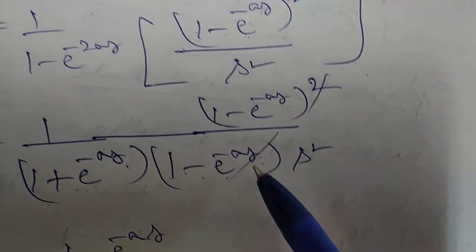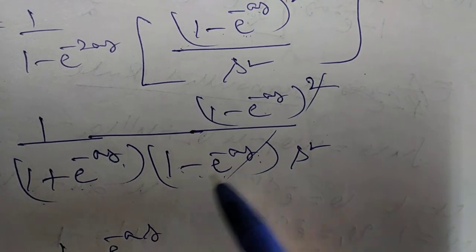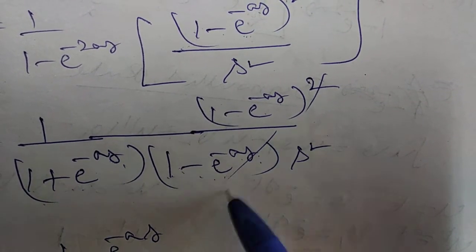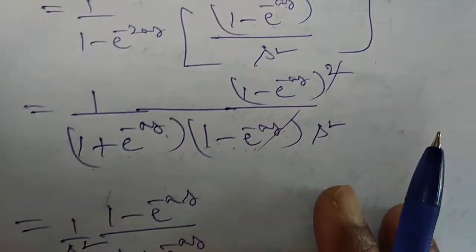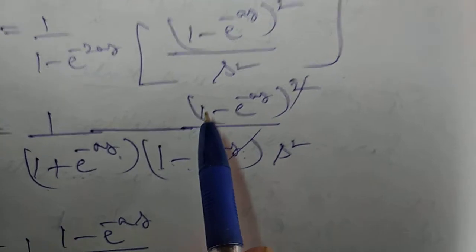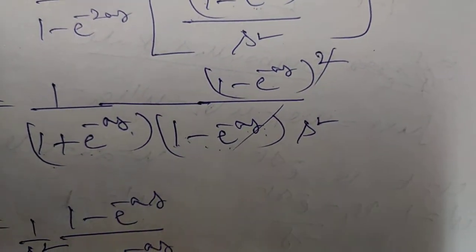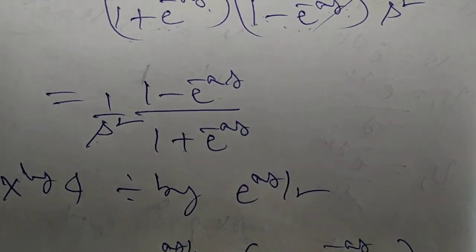So here one term, 1 minus e power of minus s whole square, and one term, 1 minus e power of minus s, one term becomes cancel. So now what is the remaining? 1 by s square. So numerator 1 minus e power of minus s remaining, and denominator 1 plus e power of minus s is the remaining.